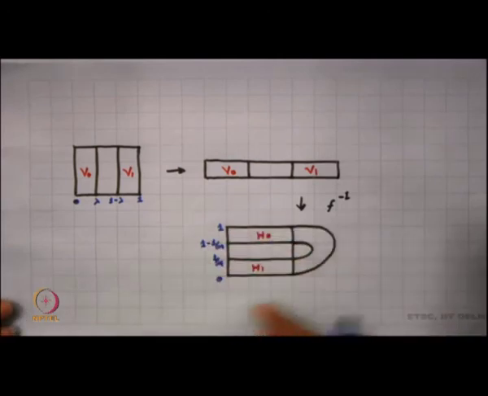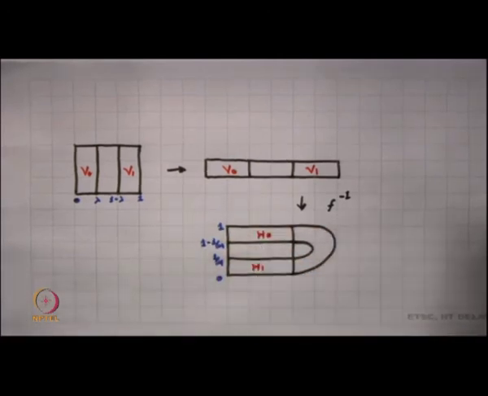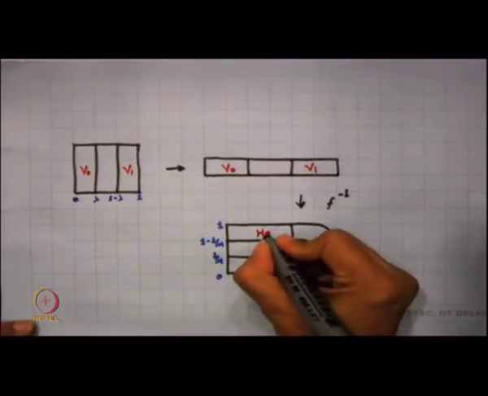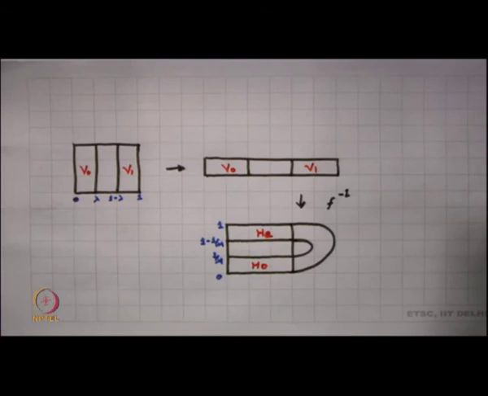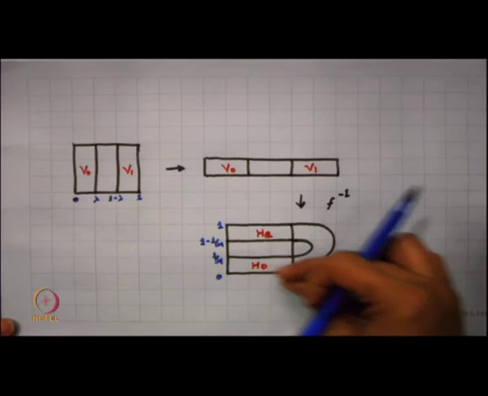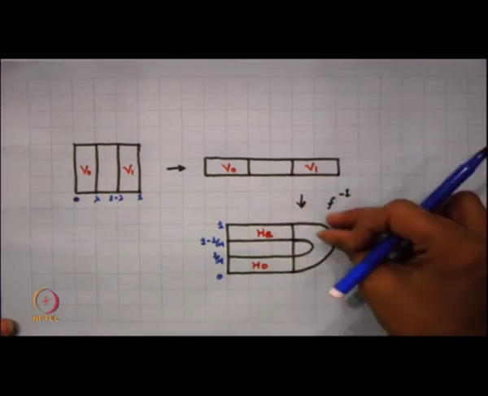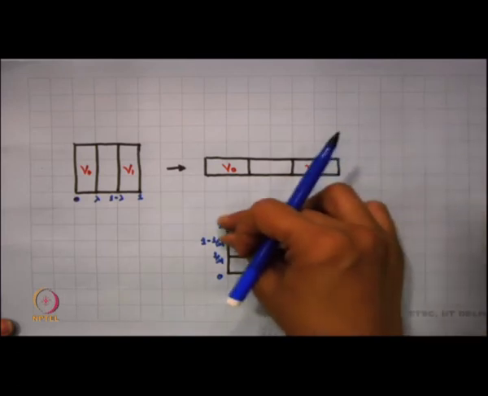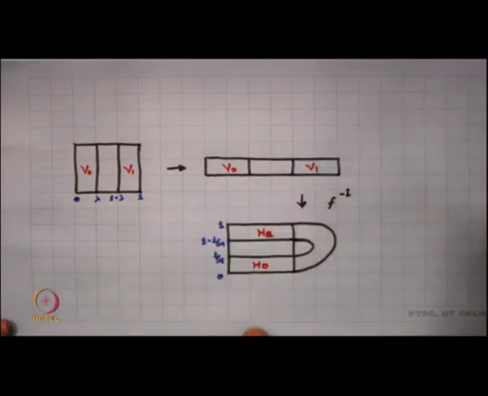Or I should say it should be taken the other way round. Sorry, this is my H1, this is my H0 and this is my H1. It is mapped into this particular direction. Your V0 is mapped into H0, you place it over here, then you take this part, you twist this part which we don't care of, and then V1 is mapped into H1, you place it over here. Now, what happens if you look into this map? What is the mathematical significance, or basically the geometric significance, of this map?